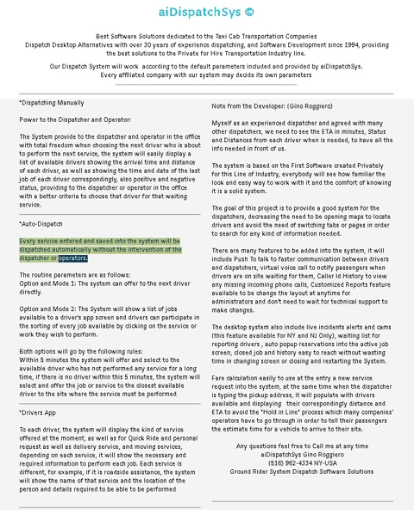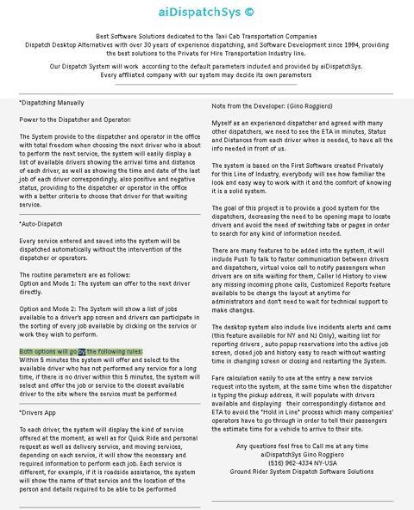Auto dispatch. Every service entered and saved into the system will be dispatched automatically without the intervention of the dispatcher or operators. The routine parameters are as follows. Option and Mode 1: the system can offer the job directly to the next driver. Option and Mode 2: the system will show a list of available jobs on a driver's app screen, and drivers can participate in the sorting of every job available by clicking on the service they wish to perform.